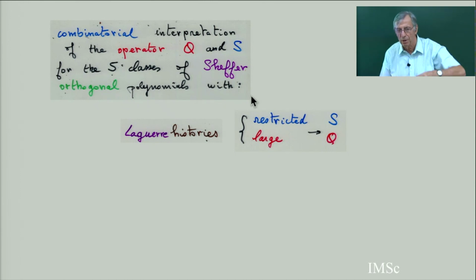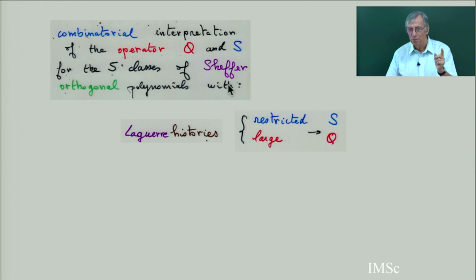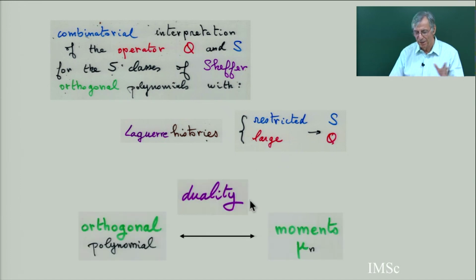I have an explicit formula, using the Laguerre histories, and what is really beautiful is that S corresponds to restricted Laguerre, and Q corresponds to large Laguerre. So if I have time, I will explain this to you, but this is a summary of a small appendix, small chapter 5C.